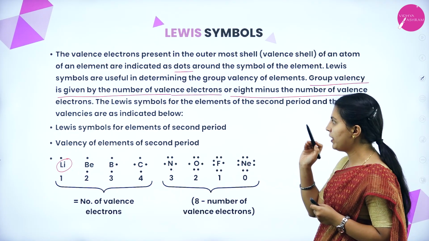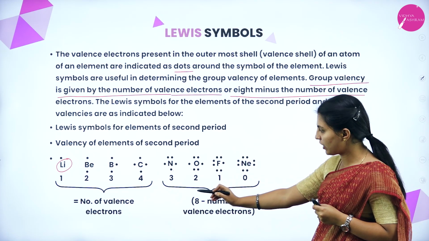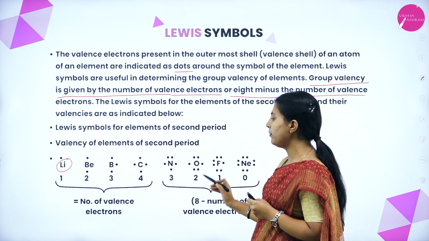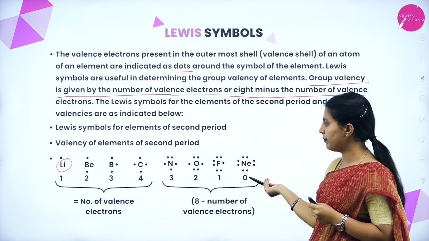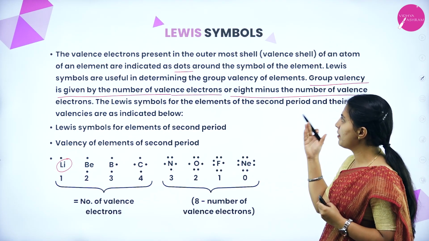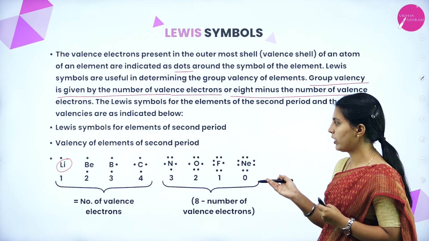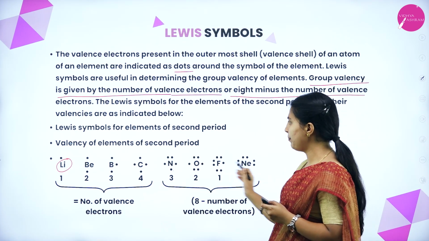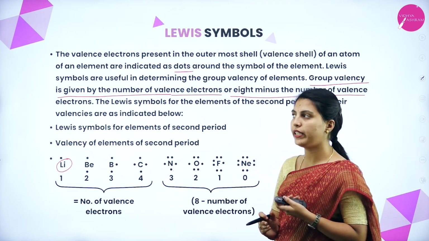The valency is given by the number of valence electrons here, or 8 minus the number of valence electrons. That is what the Lewis symbols will show. Okay, these are the second period elements present in the periodic table.